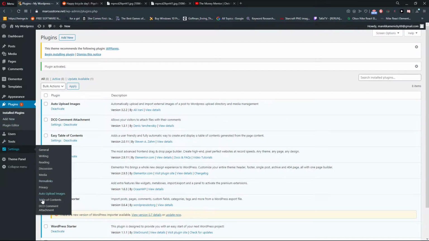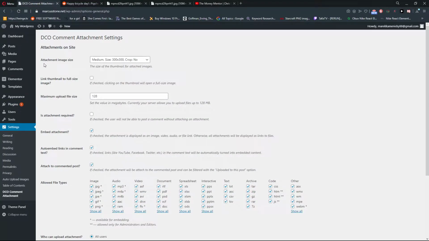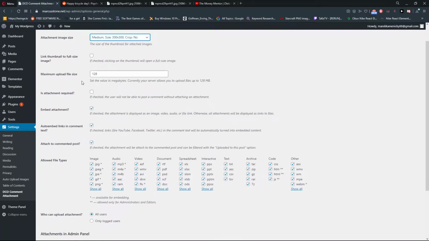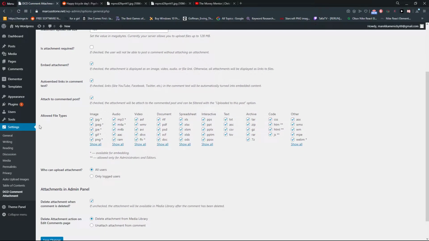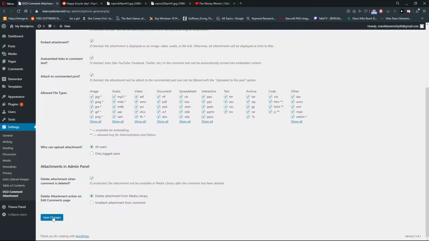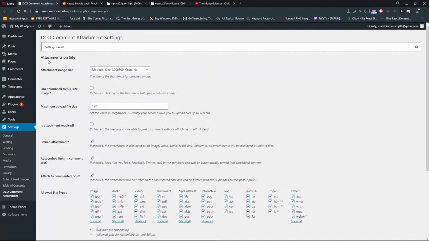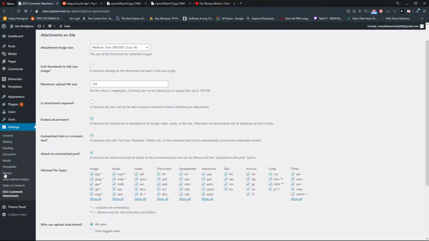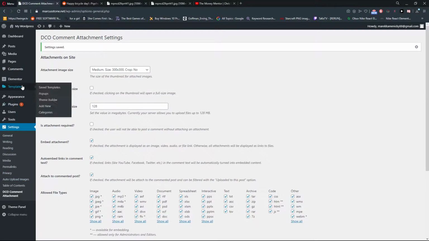Nice. And when we got it, you're going to see it in settings. And now, okay, attachment image size. You can choose that, link thumbnail to full size image. Okay, JPEG, allow file types. Save changes. You can really edit what they can actually upload. And then when someone is going to upload anything, you will have it in media.